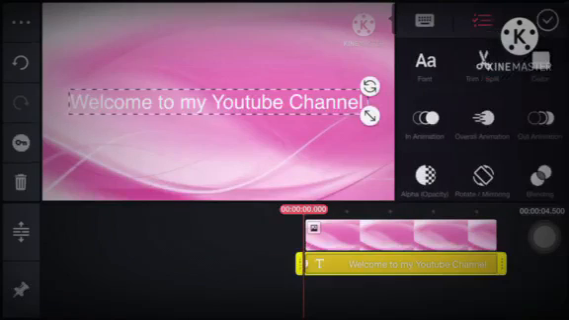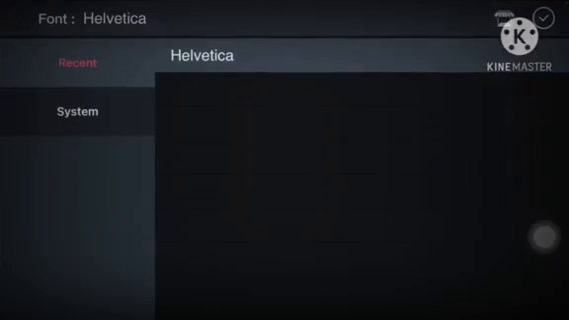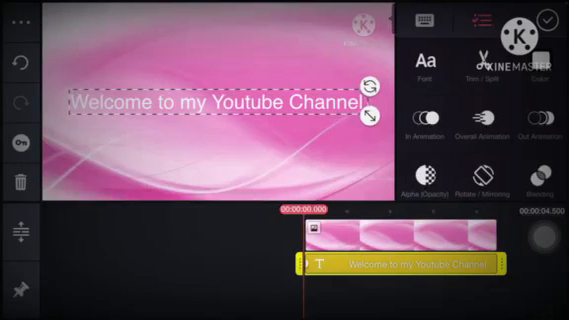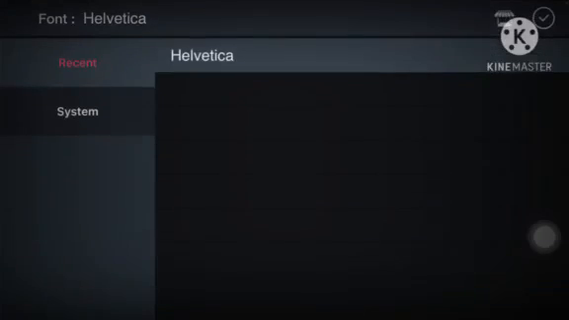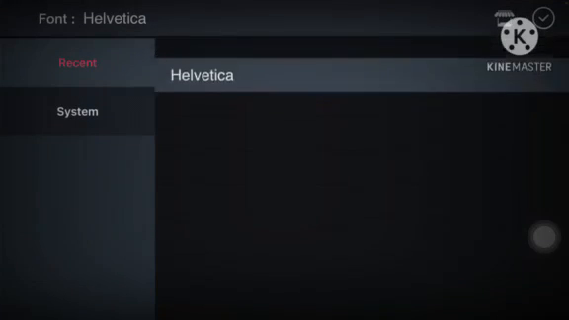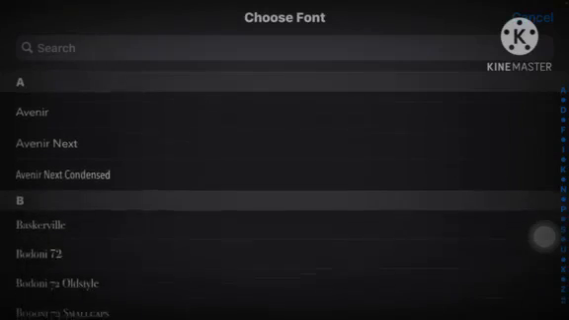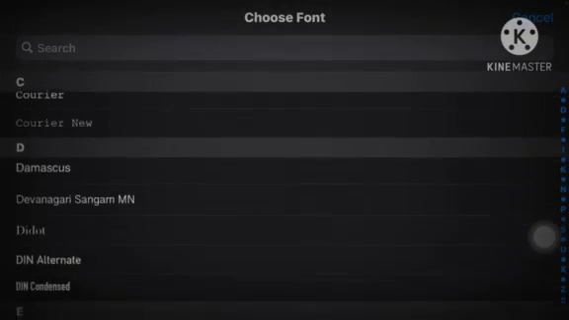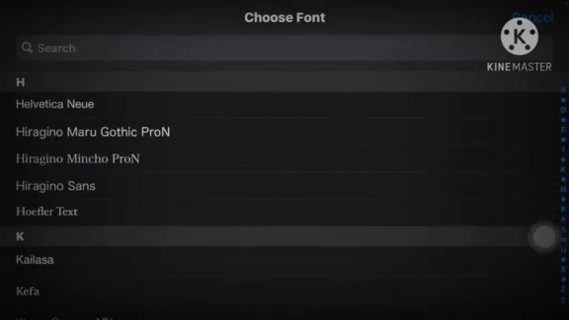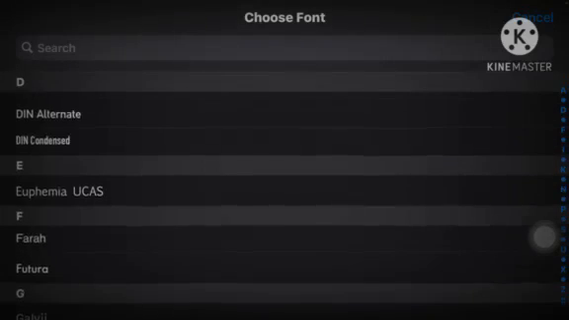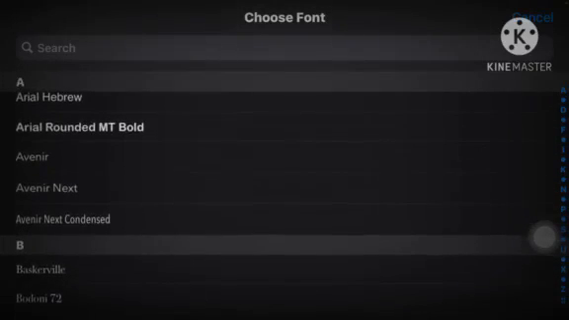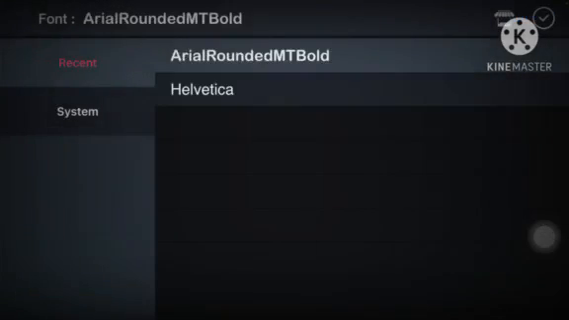There you go. And then let's change the color and the font, a different font would be nice. I don't know which one. I think I can choose this one.